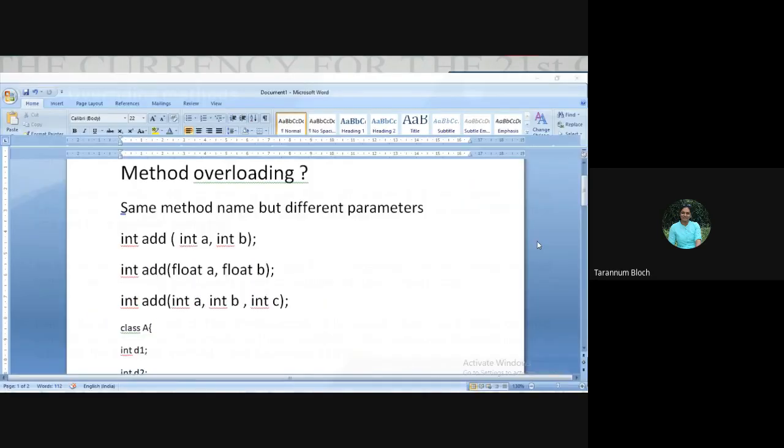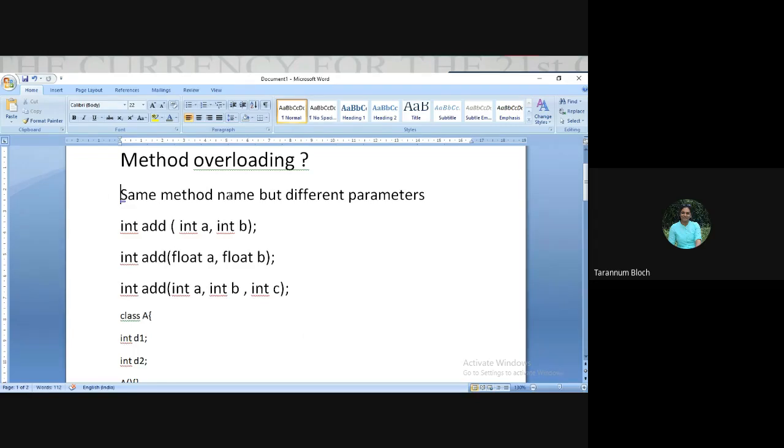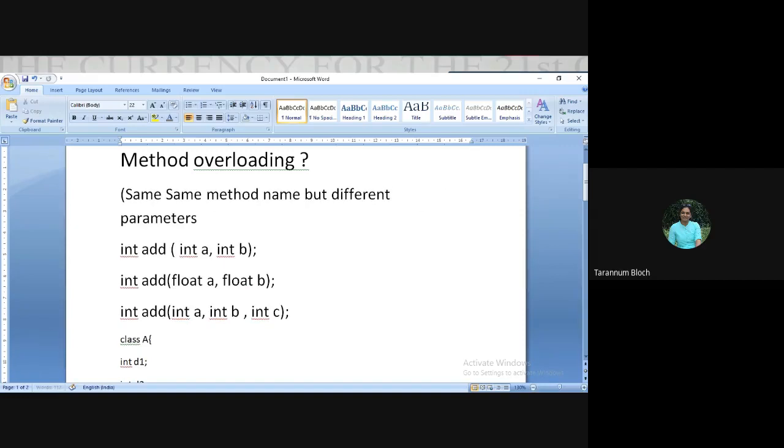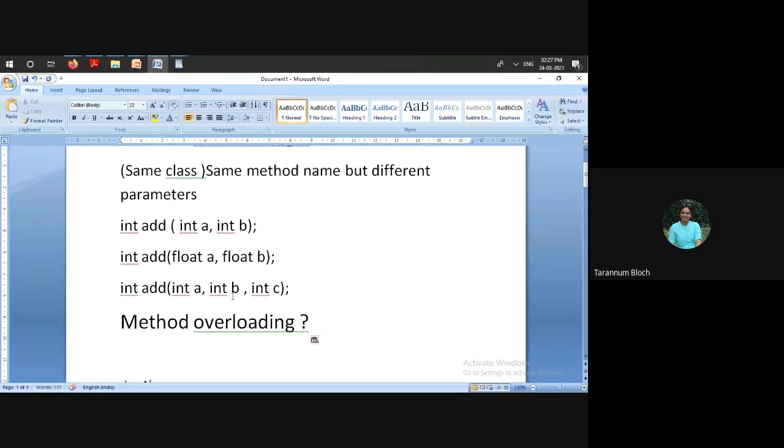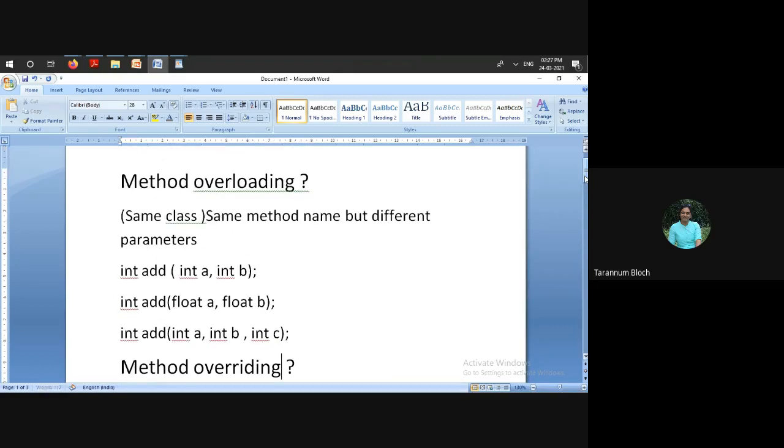What I'm saying is same method name but with different parameters. So this I am talking about the same class. In a single class we'll have multiple methods. So this is called method overloading. But when I say method overriding, I am saying that superclass and subclass will have methods with the same signature. Method overriding means superclass and subclass. So now methods are belonging to 2 different classes, and in method overloading they are belonging to the same class.